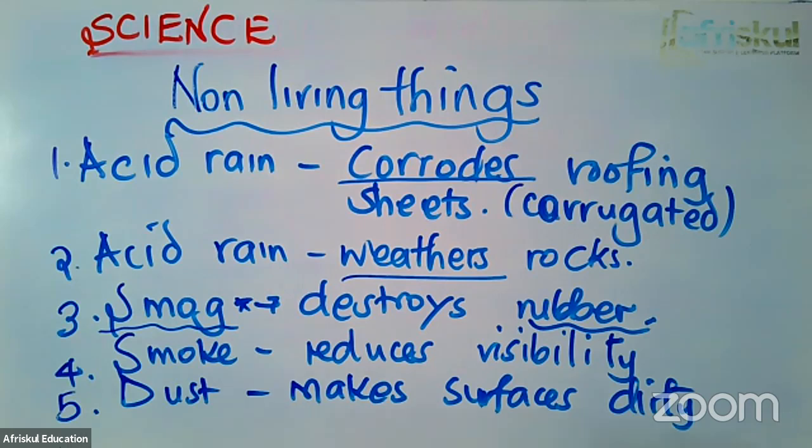So if you don't wipe the surfaces that have dust, your clothes get dirty. If it makes the surfaces dirty, that means that it increases the work that you're supposed to do cleaning the surfaces. So dust making the surfaces dirty is an effect of air pollution, since this dust settles on that desk from the air. So now I hope you have learned about the effects of air pollution on living and non-living things. We have also known the pollutants and the causes of air pollution.